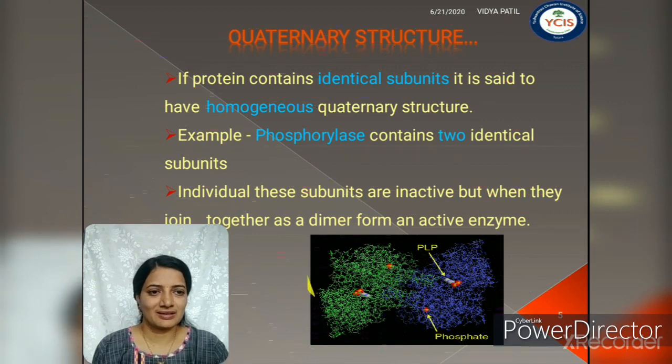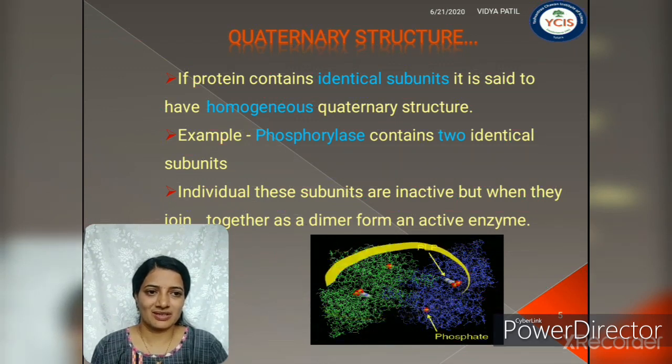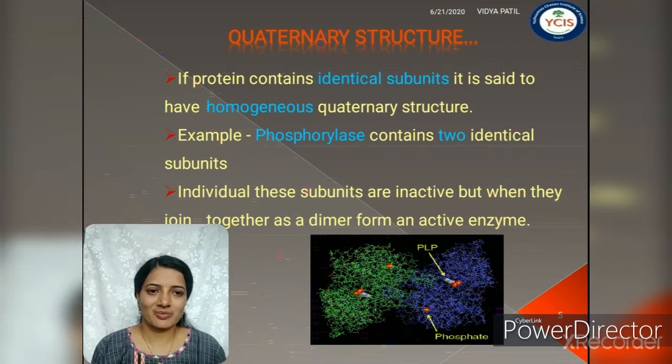This is the green subunit and this is the blue subunit. When these two subunits come together, a dimer forms, and then the protein is active, that is, the enzyme is active in nature for its function.